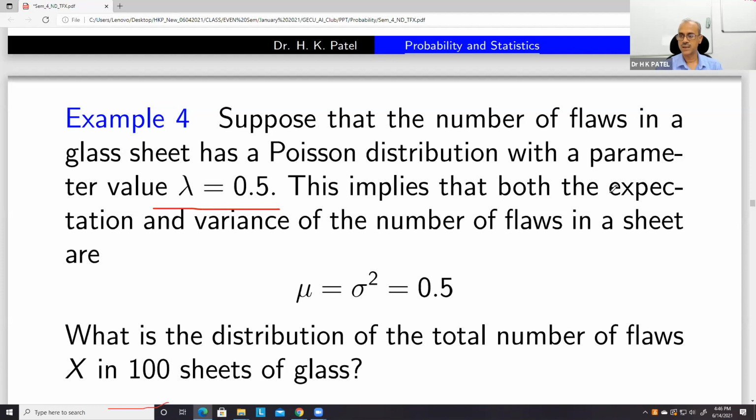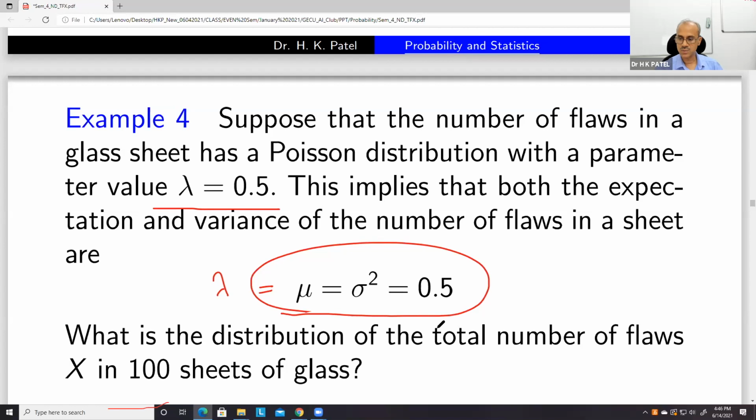This implies that both the expectation and variance are the same number. This we know is a property of the Poisson distribution, that the mean value and variance are the same, and they are equal to the parameter value lambda. Since lambda is 0.5, the mean and variance will be 0.5.